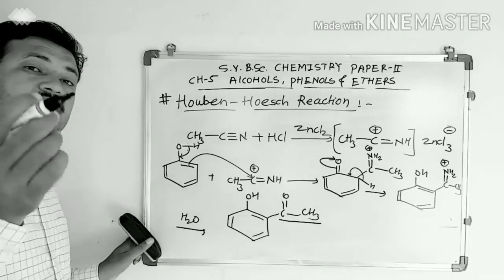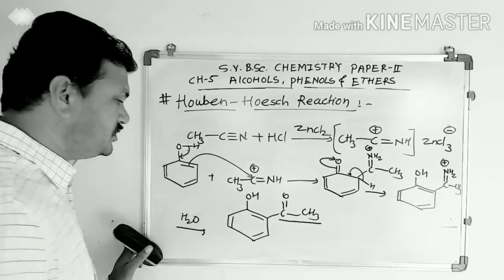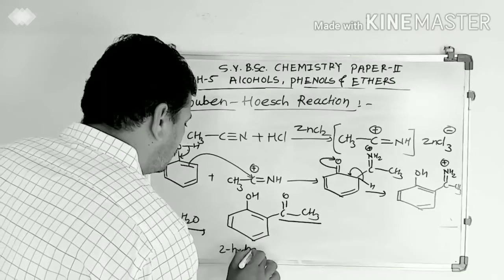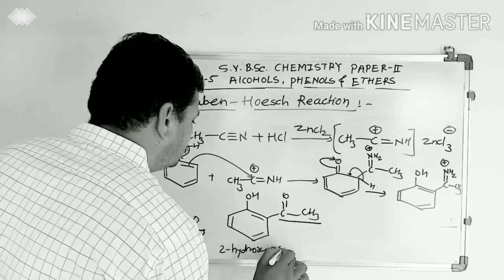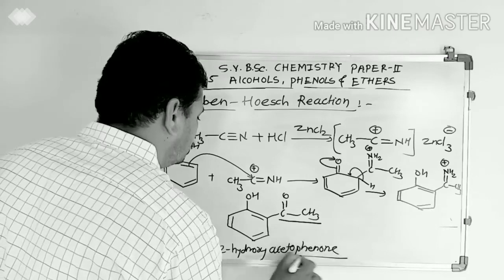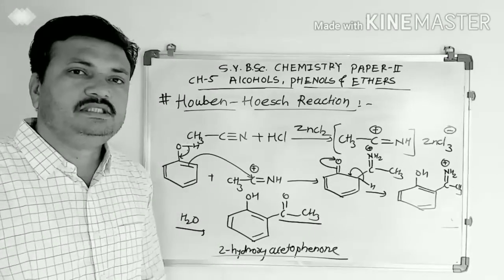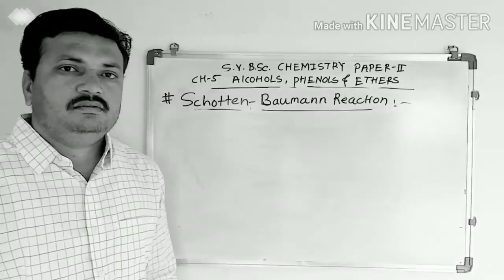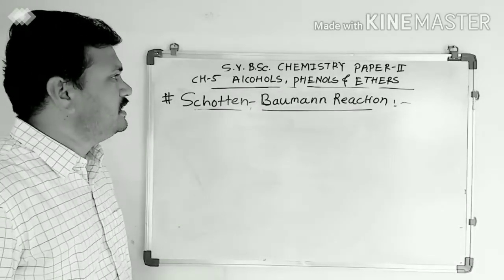It is also known as Friedel-Crafts acylation, and the product is 2-hydroxy acetophenone. Product is 2-hydroxy acetophenone. Now we will see the last reaction of phenols.